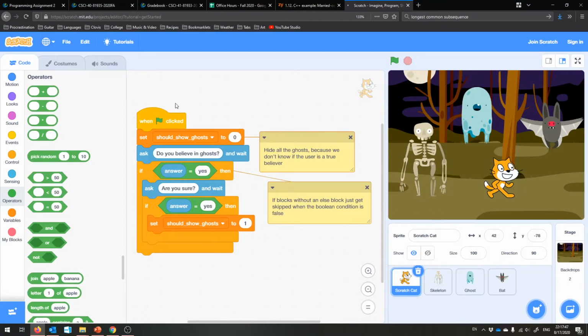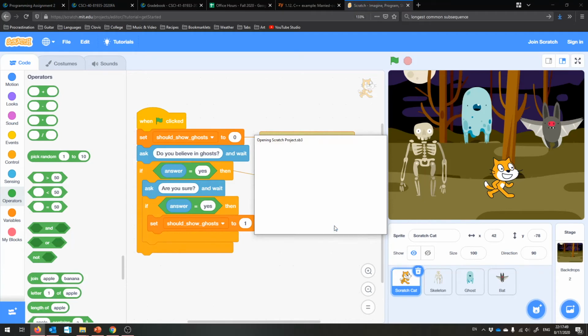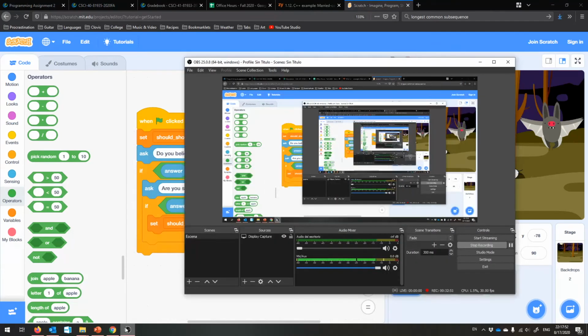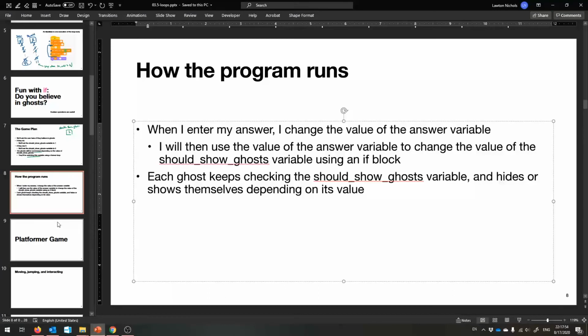And again, I can't remember if I saved this, so I'm going to save it now. Alright, how we doing on time? Not too bad, not too bad.